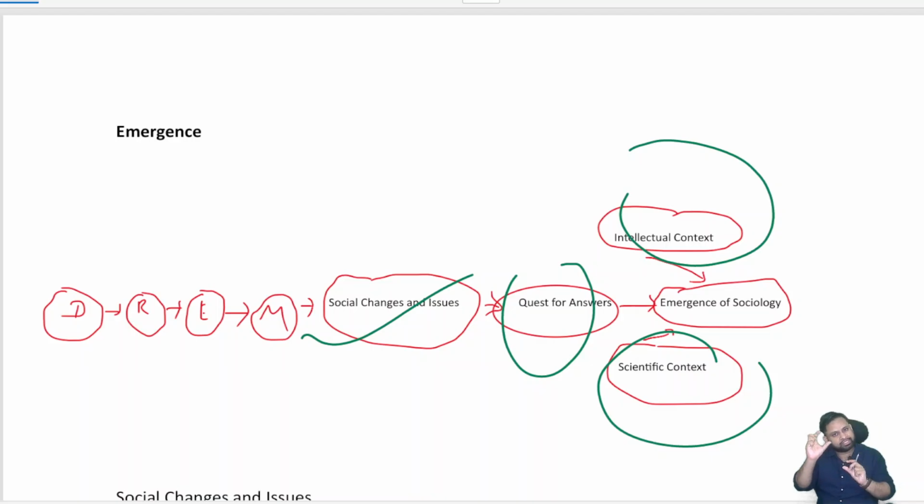The intellectual context at that time, the scientific context, also played a role. That is why sociology, that word ending in -logy, similar to science, cardiology, zoology, sociology, comes into play. We'll discuss this in detail in our lectures. So this is just about the emergence of sociology, what happened, in 5 minutes. Okay, thank you.